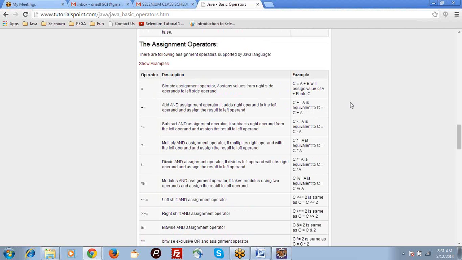So these are assignment operators. a plus equal to 5 means nothing but a equal to a plus 5. If you want to increment the current value and assign it to the same operand, you can simply do it like this. Instead of writing a equal to a plus 5, you can write a plus equal to 5. The same thing will be applicable for all of these.